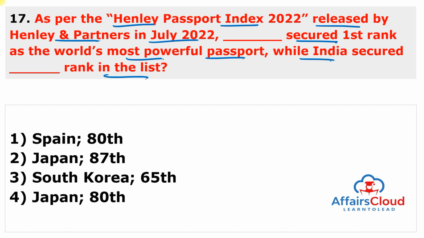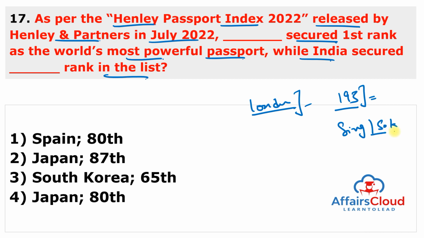So both things are very, very important. So this is Henley's Passport Index of 2022. It is released by Henley and Partners, an immigration consultancy based in London, United Kingdom. The Japanese passport, the world's most powerful passport, grants hassle-free access to 193 countries, and it is followed by Singapore and South Korea, both shared second place. So first rank goes to Japan and second rank goes to Singapore and South Korea.